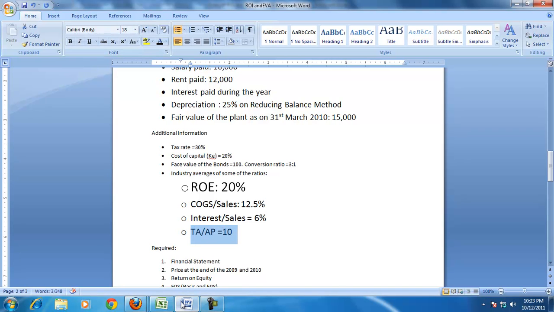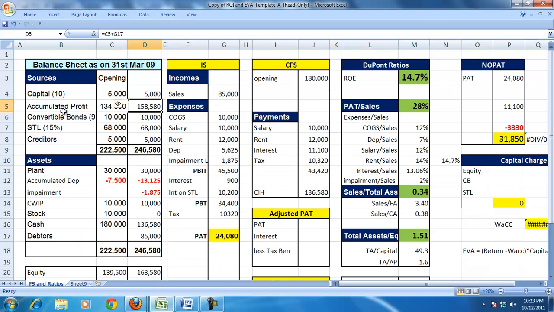That means in this case, this firm is having high accumulated profit. Maybe we have to examine why there is high accumulated profit. Is the company using that money to create profit generating assets? In this case, no, because a large part of the assets are in the form of cash.